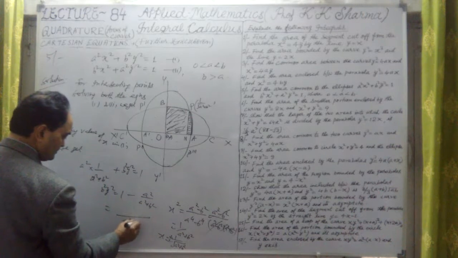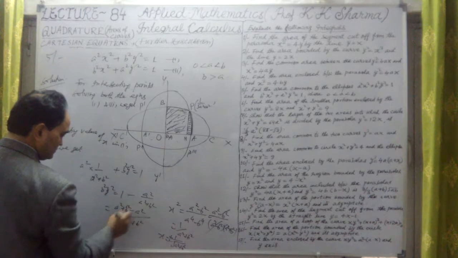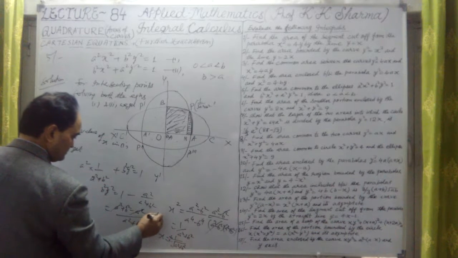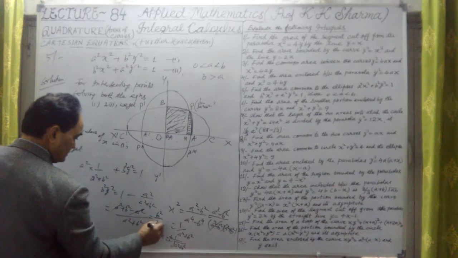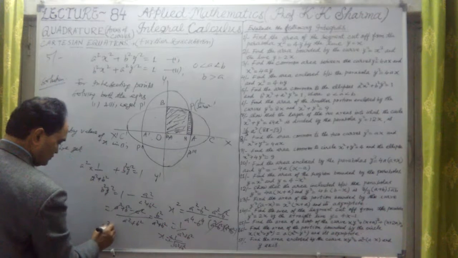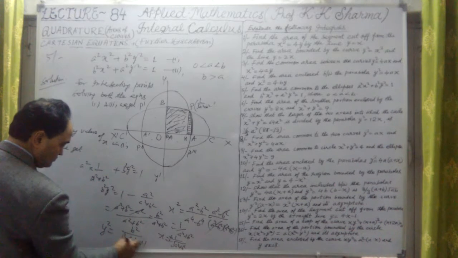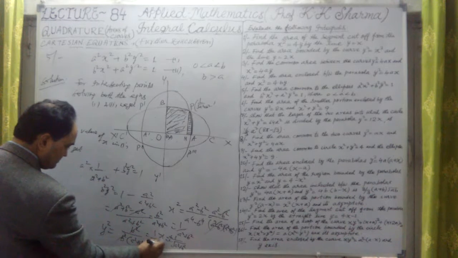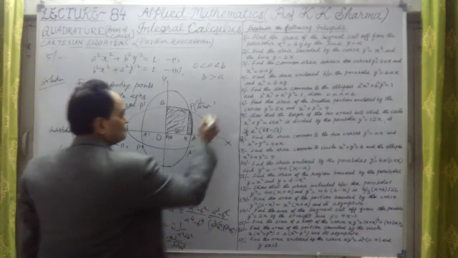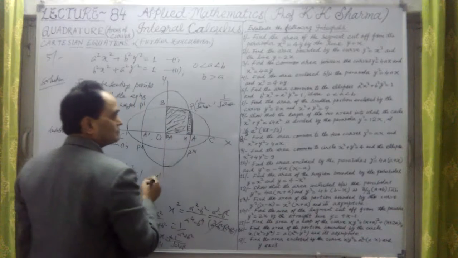The LCM is a square plus b square, so it will be a square plus b square minus a square. A square cancels out, so this is nothing but b square upon a square plus b square. So y square is equal to b square upon b square into a square plus b square. So b square cancels out. It is 1 upon the same value, a square plus b square. So y is also plus minus 1 upon under root a square plus b square.